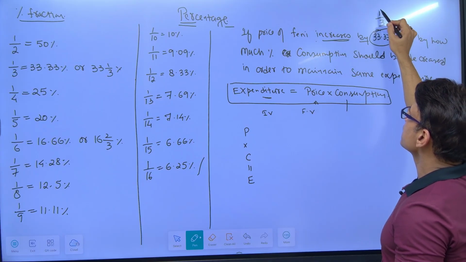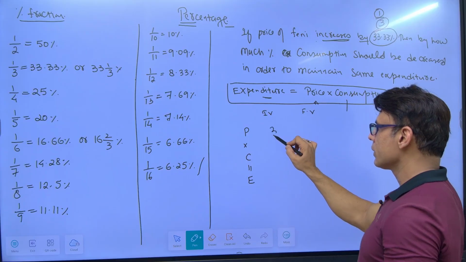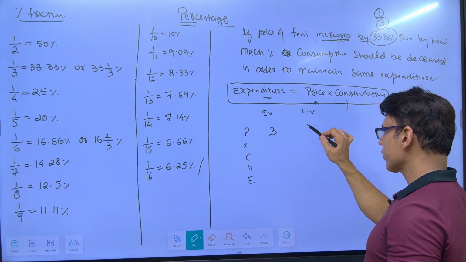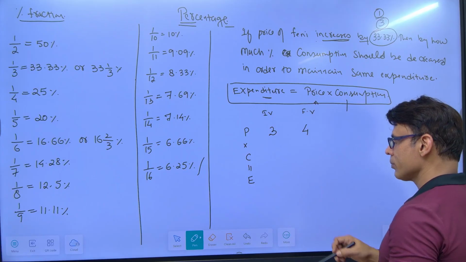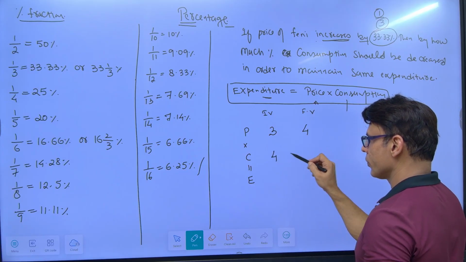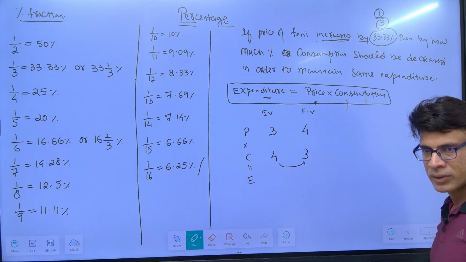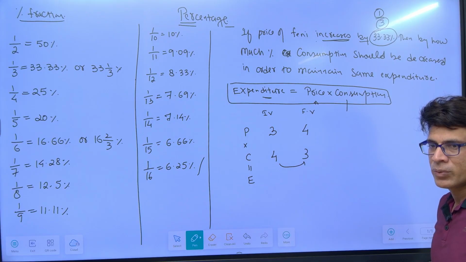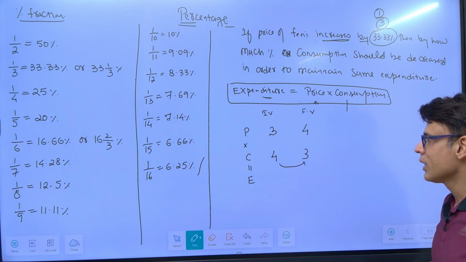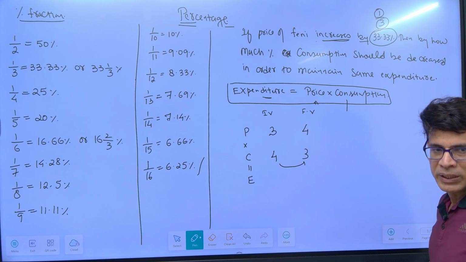See, increase means, you write, this is the increase and this is the original value, the initial value. The initial value is 3, increases by 1, so it will become 4. So consumption should become from 4 to 3. If something is becoming from 4 to 3, there is a reduction of 1 over a base of 4, which is 25%. That means if price increases by 33.33%, then consumption has to decrease by 25%.